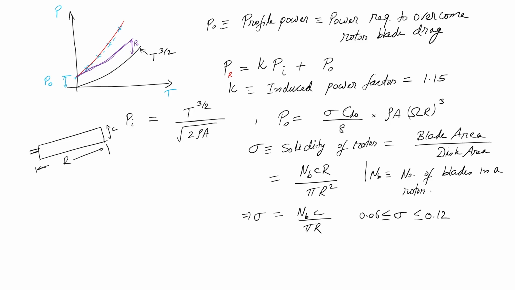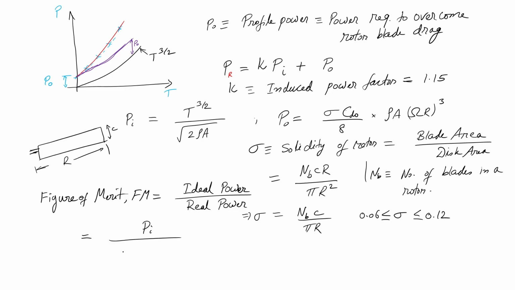So with this included now, I get my real power, and I will define one final parameter called figure of merit, Fm, which we will call ideal power by real power. So, you can understand what it will be. It is Pi divided by kappa times Pi plus P naught.